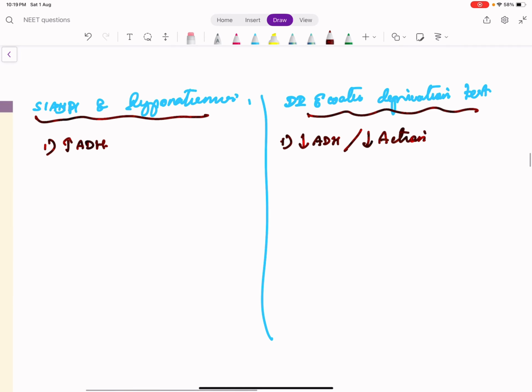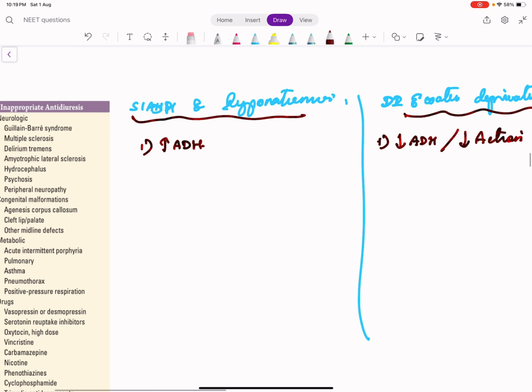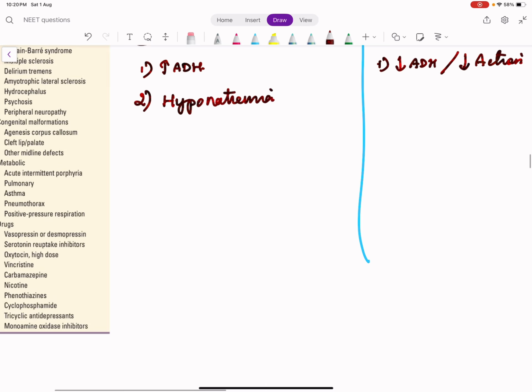So either ADH can be low, or ADH is normal but its action on the vasopressin receptor is low due to some downstream genetic signal problems. So when ADH is high, what happens? There will be hyponatremia, because more water is absorbed. And what will happen to the urine? Urine will be concentrated, so urine osmolality will be high.